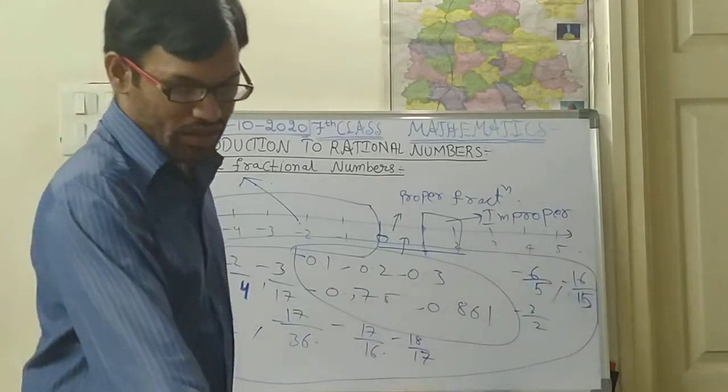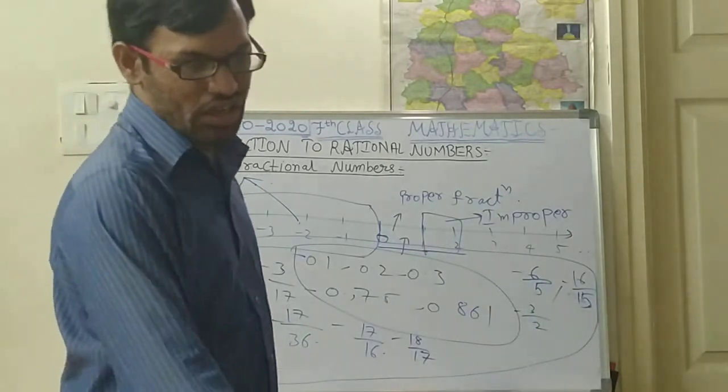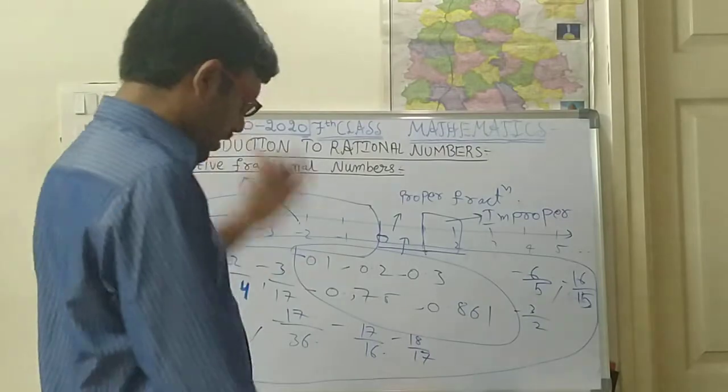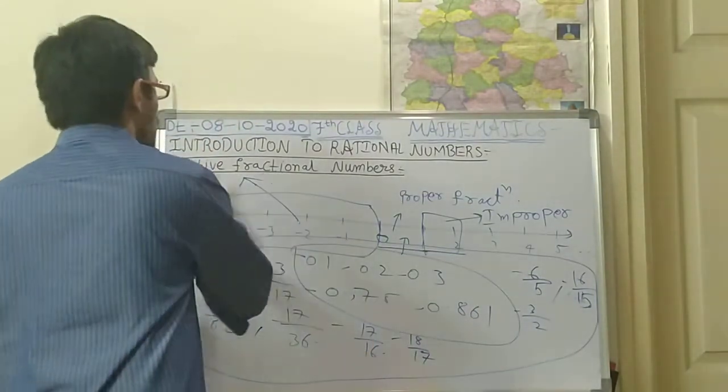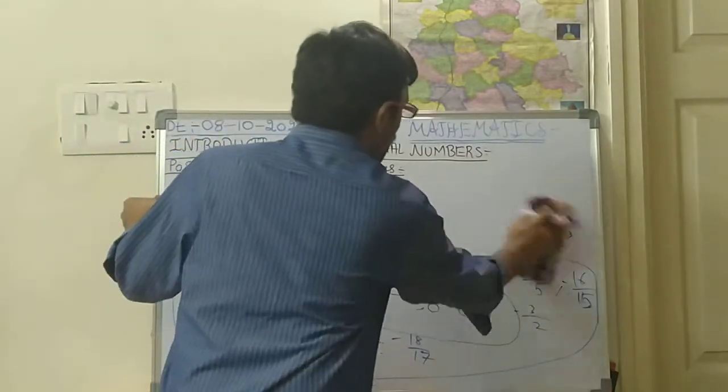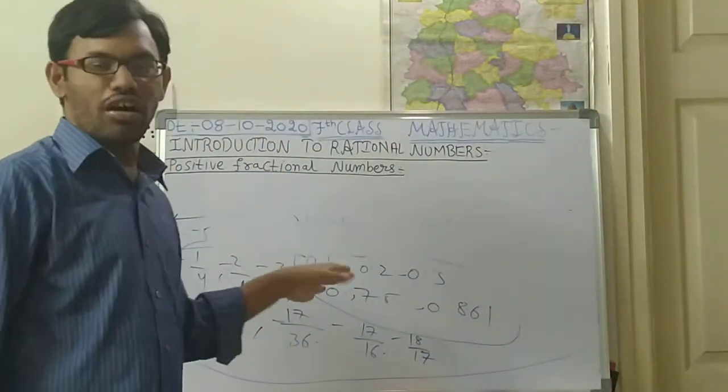That is what he was saying in the concept, children. So let us do some things with positive and negative fractional numbers.